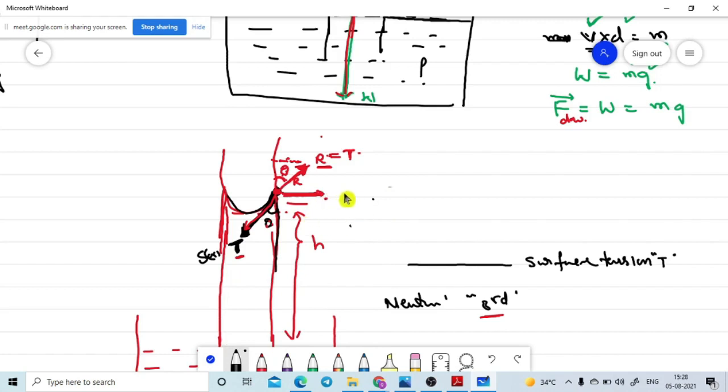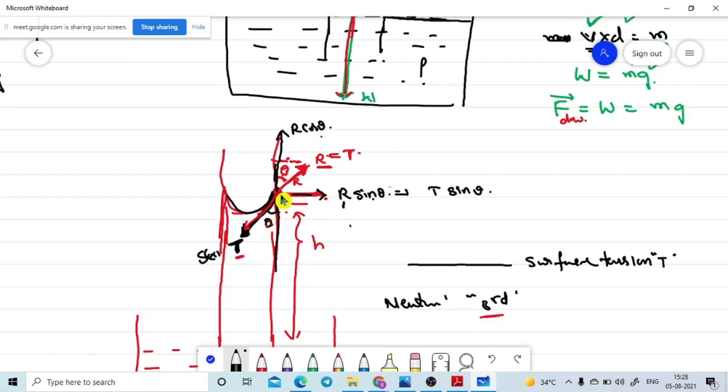Now the value in the horizontal direction is equal to R sin theta. But the magnitude of R is equal to the T value only, so I can write T sin theta. So this is the direction of R sin theta. But what about the force acting in the upward direction? This value is equal to R cos theta. Yes, R cos theta will act here.